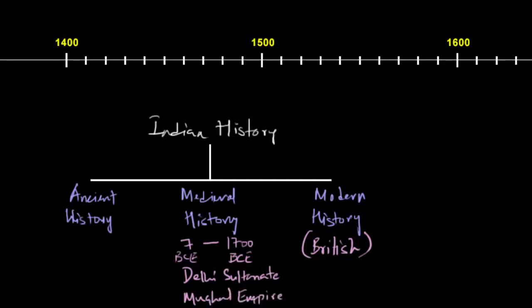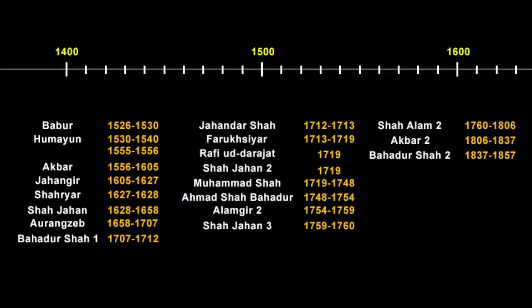So to understand the British rule in India, we have to go a little backward towards the end of the medieval period, when the Mughal Empire came to an end after the death of their last influential and powerful emperor. Here is the list of Mughal emperors who ruled India. In this, Aurangzeb was the last powerful Mughal ruler. After him, none of them were that influential. However, Bahadur Shah Zafar was the last emperor till 1857. So we can say that the Mughal Empire officially came to an end by 1857. Nevertheless, the situation changed right after the death of Aurangzeb, so that's where the real story starts.